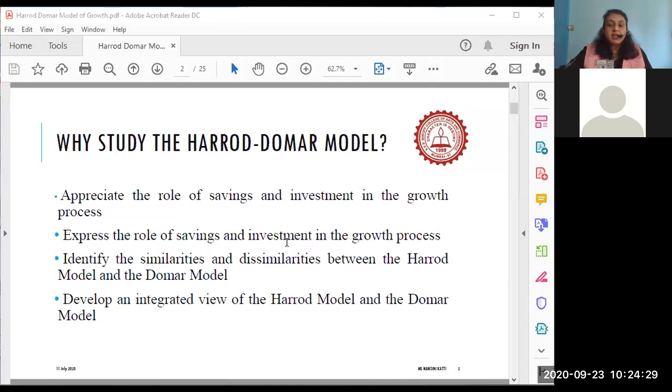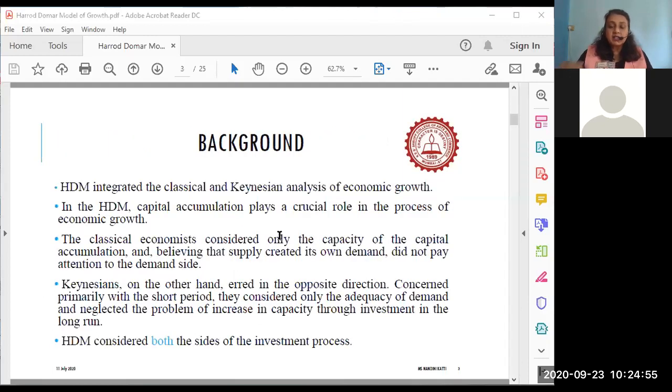Another reason why we study the Harrod-Domar model is that there are certain similarities and dissimilarities between the ideologies of Harrod and Domar. So we try to integrate them and look at the views of the Harrod-Domar model. We will call it the HD model, so that you are able to understand that we are talking about the Harrod-Domar model.